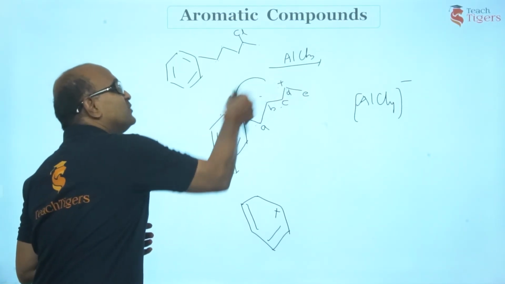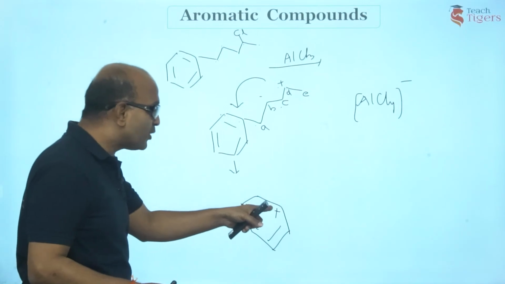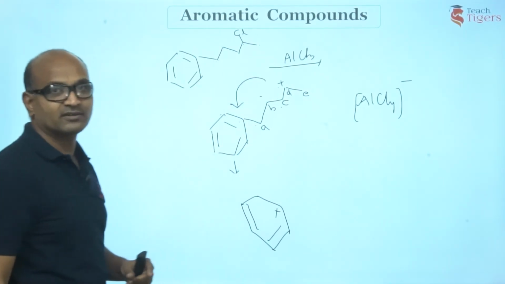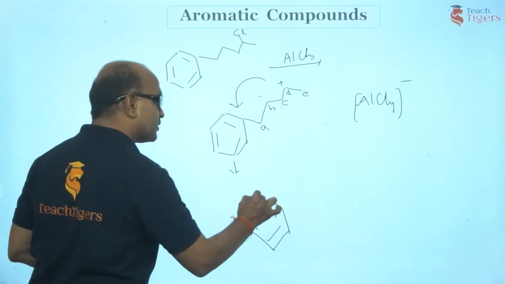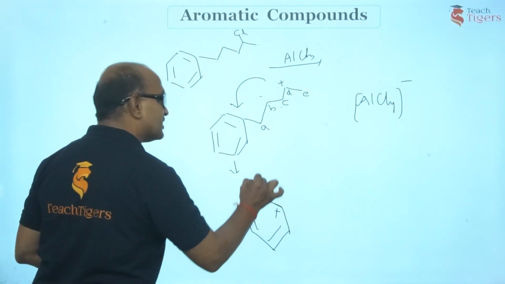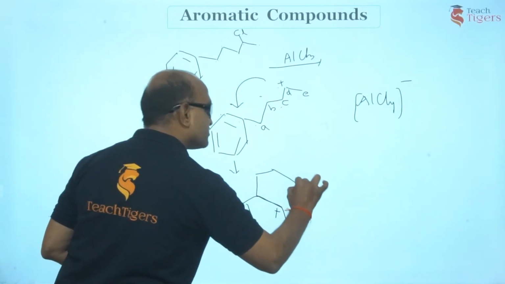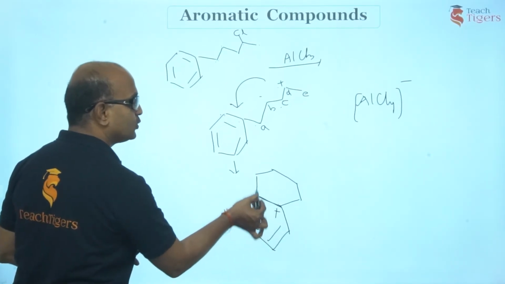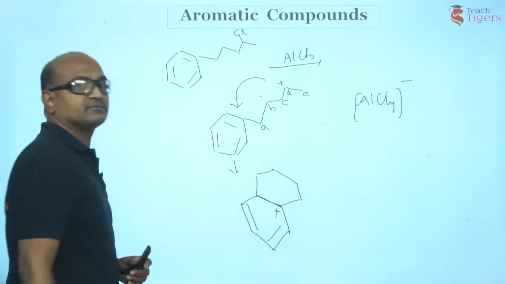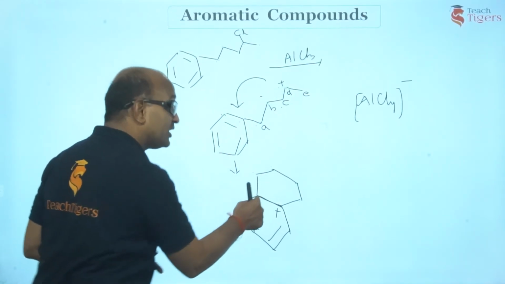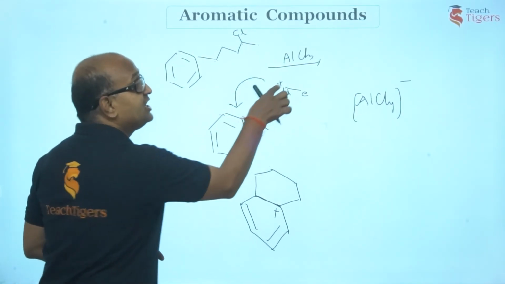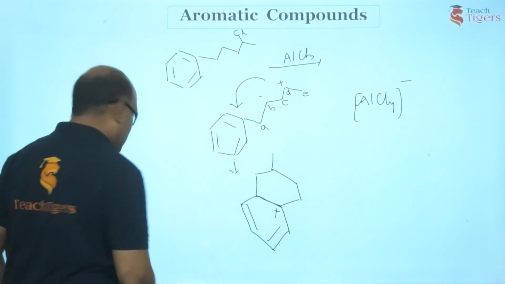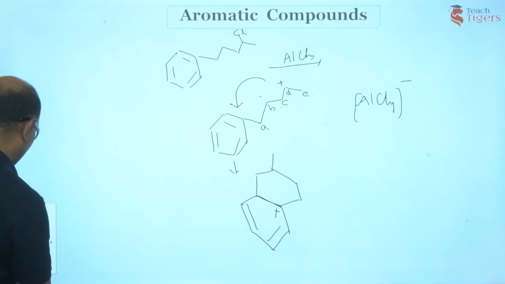This positive charge will break this pi bond, one getting positive and the other would be getting negative. Negative will bind with this positive. So I am going to make a 6-membered ring. Just check it out. This is 1, 2, 3, 4, this is 5 and this is 6. Check it out. 1, 2, 3, 4, 5, 6. Right? So which carbon is bonded to this benzene ring? D. D is bonded to what? E. So I write this. So in case you have any doubt, see whether I have written right or wrong. Of course I have written wrong.